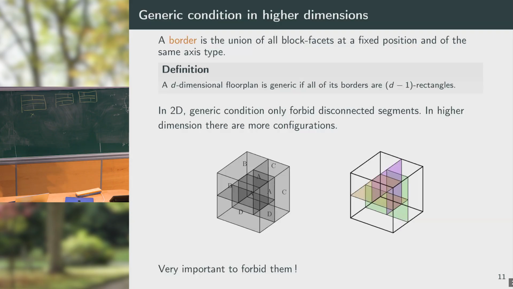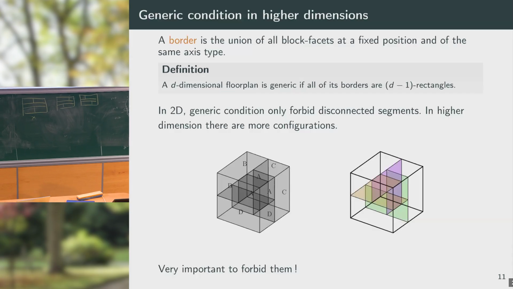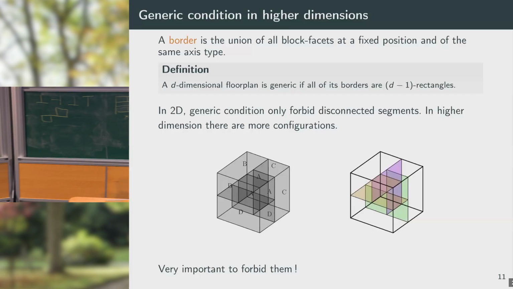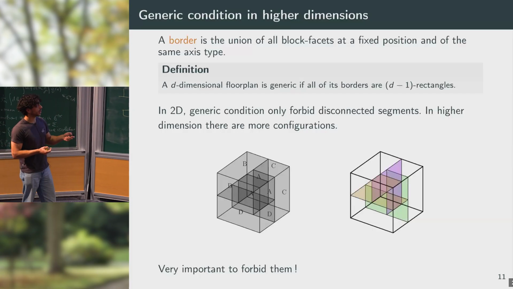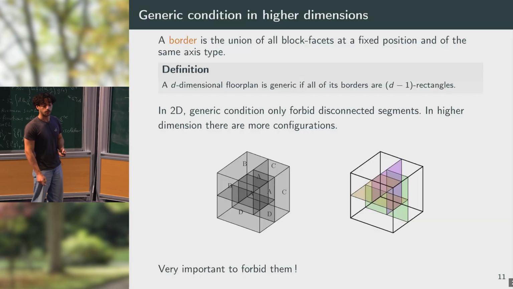However, in greater dimension, you see that all of the block facets may be connected, but the union of all of them is not a rectangle. The reason why we have to remove this configuration is that in the construction I will introduce later, these configurations are ill-defined. We'll try to remove blocks to define peelings, and we will see that we can only do so when we do not consider those floor plans.